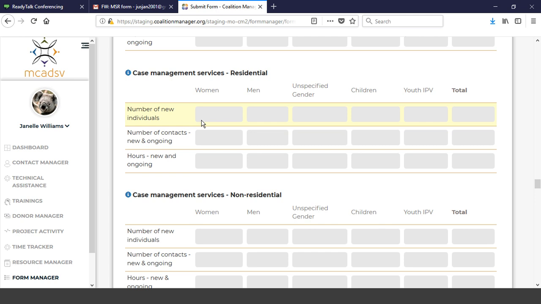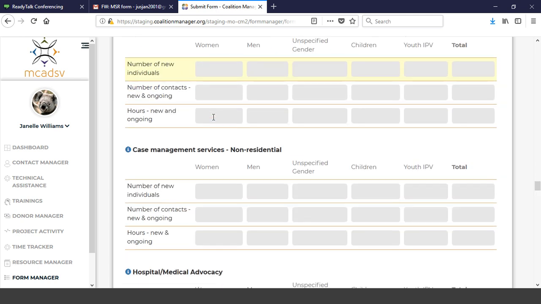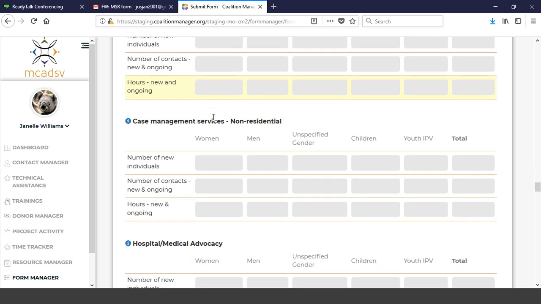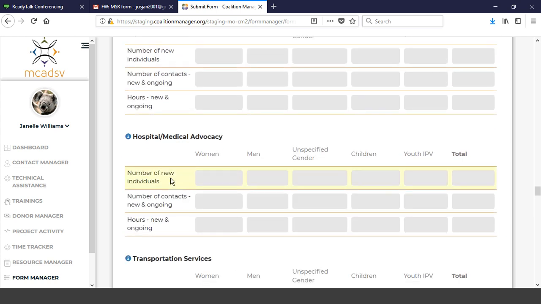So remember, number of new individuals, you're only counting those one time, but we're still capturing the number of contacts new and ongoing and the number of hours new and ongoing. Hospital advocacy, same thing, number of new individuals. So whatever month a person's receiving hospital medical advocacy the first time, they're going to go in there, but you're still going to capture the number of contacts.